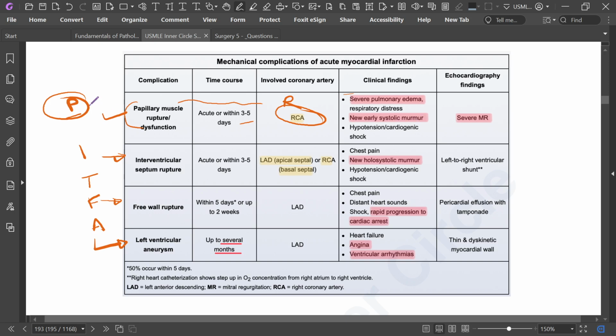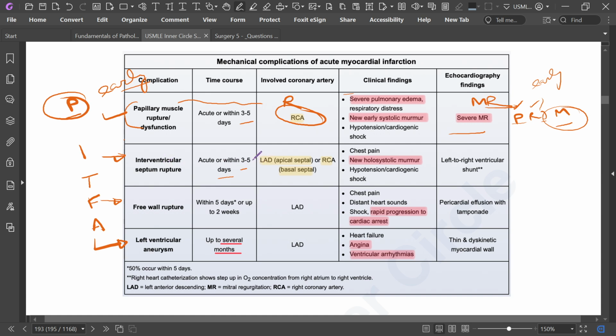This is very high yield. Papillary muscle rupture gives an early systolic murmur, and I have said the PROM like M for MR. PROM: papillary muscle rupture, RCA, oh my heart problem, early systolic murmur, and MR. Then interventricular septal rupture. In these two, the papillary muscle rupture and interventricular septal rupture, it usually happens within 3 to 5 days.